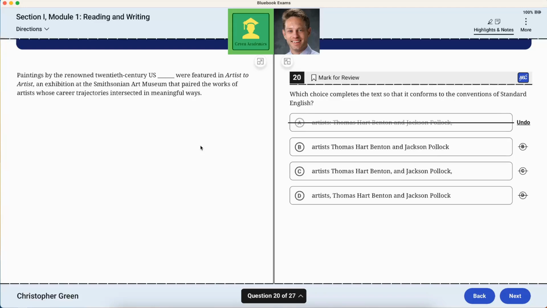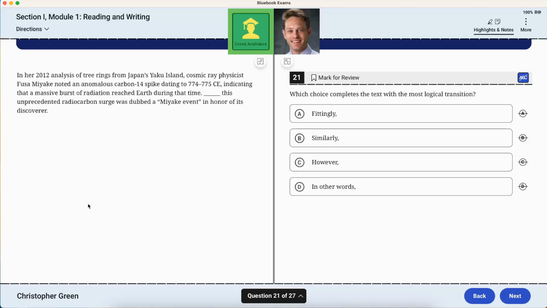By the renowned 20th century U.S. artists Thomas Hart Benton and Jackson Pollock were featured in, well, if you want to put a comma before and after, you always have to be able to remove it and have it read the same without that. So let's read it without that. By the renowned 20th century U.S. artists Thomas Hart Benton were featured. No, that's definitely wrong. And then D as in dog. Paintings by the renowned 20th century U.S. artists Thomas Hart Benton and Jackson Pollock were featured in. No, because you can't not have a comma right here. So B is the correct answer.